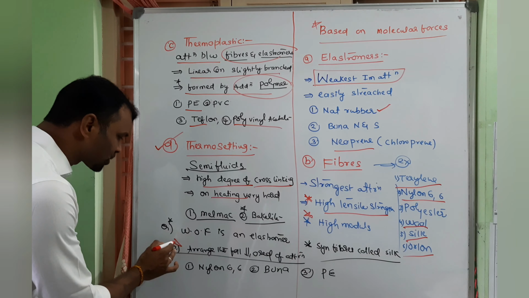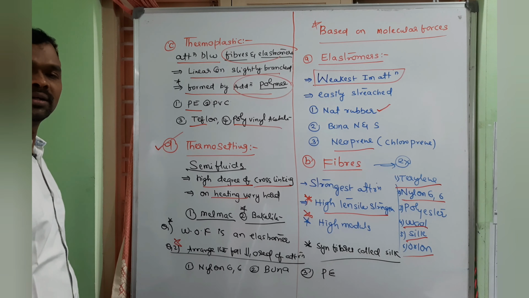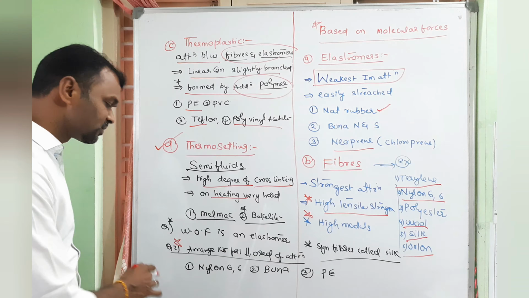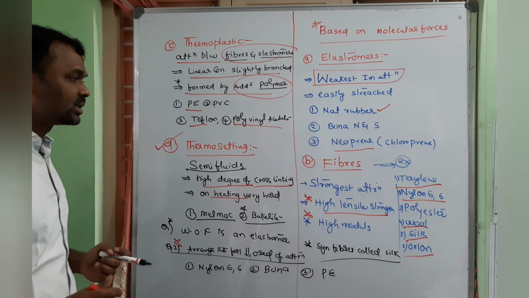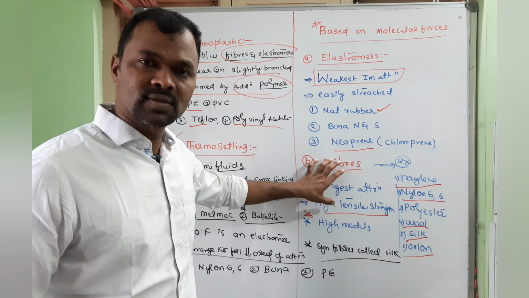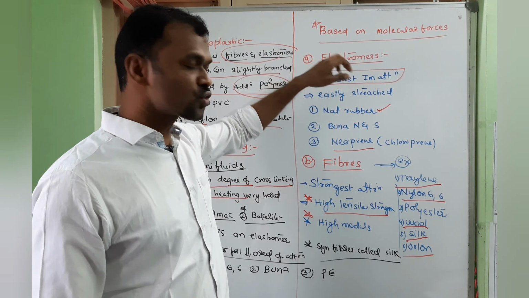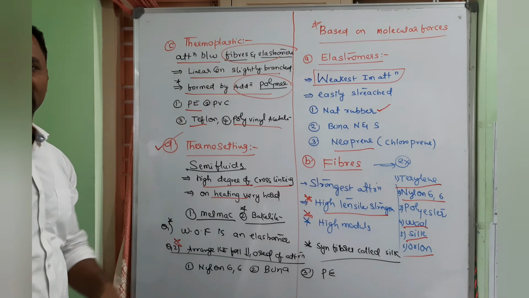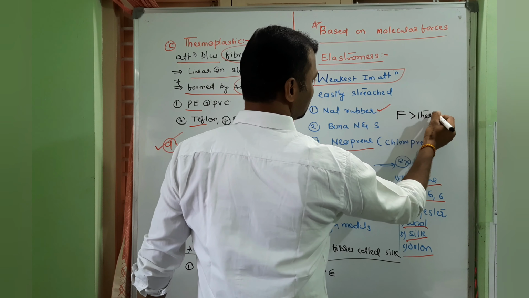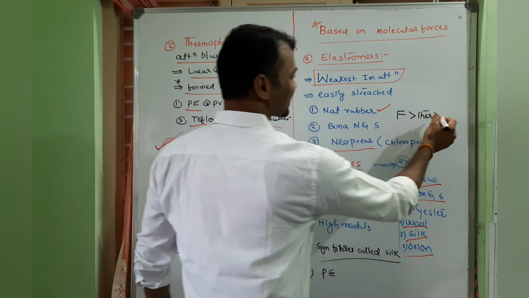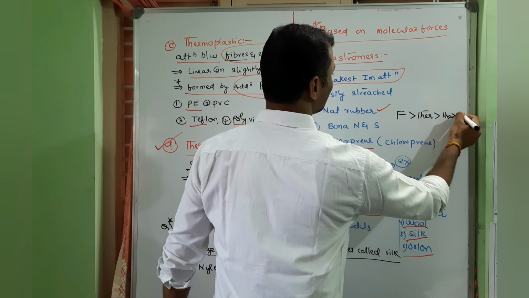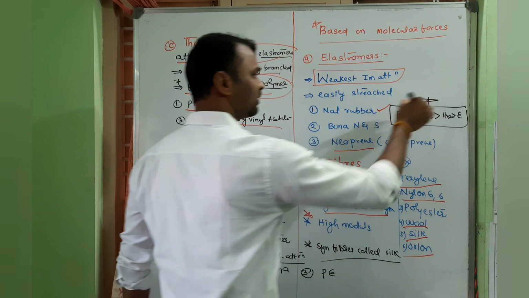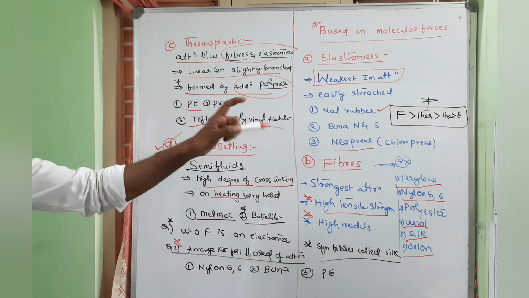Next one is, the question is, arrange the following in decreasing order of attraction. This is very, very important question. So what I discussed, fiber strongest, elastomers weakest, and thermoplastics intermediate. So therefore always fiber will come first. Next we are writing thermoplastic. Next we are writing thermosetting. Finally elastomers. This is the order we have to follow. That is very, very important.